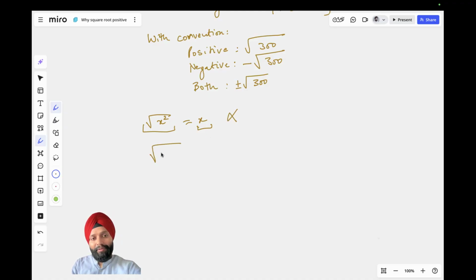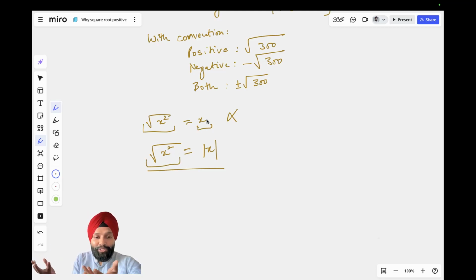If you have square root of x square, you always write it like mod of x. So this is how things are written to make sure that the convention is followed, right? Because the convention is this is always positive, but we don't know whether x is positive or negative because it's a variable, right? So in case of a variable, we put a mod. In case of a number, we don't need to put a mod because we know 8 is positive.